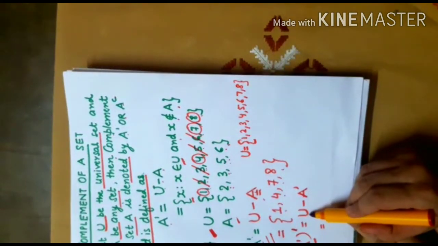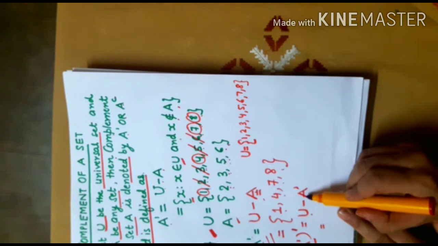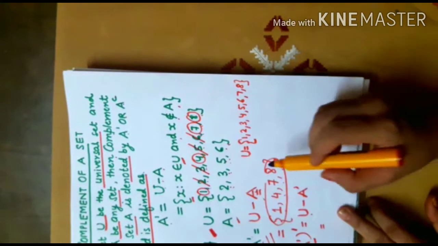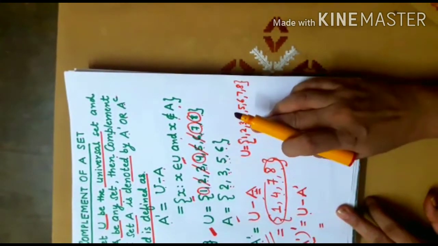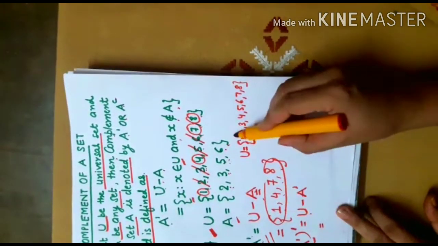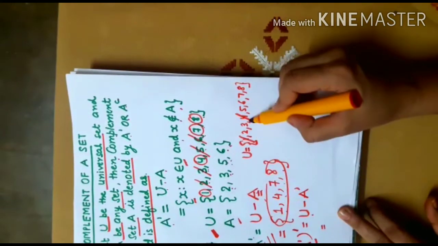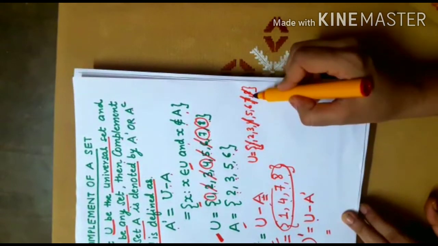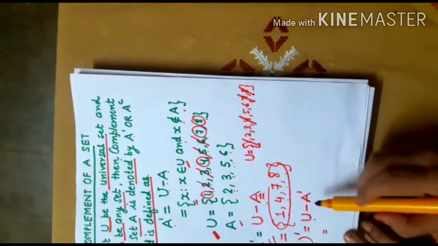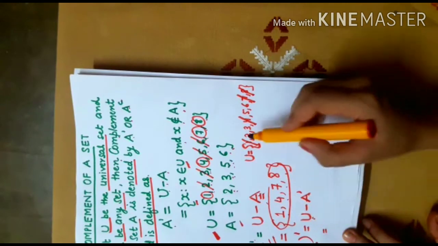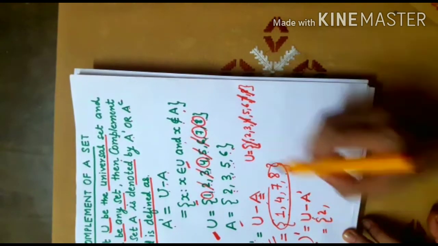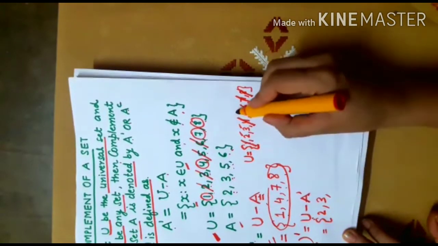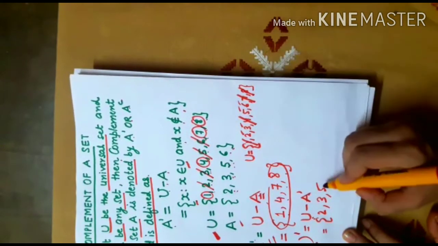Now from the universal set I have to remove complement of A. A complement is this. So I have to remove this from U. So first element is 1, removed. Next is 4, removed. 7, remove it. 8, remove it. So after removing A complement from U, I am left with 2, 3, 5 and 6.